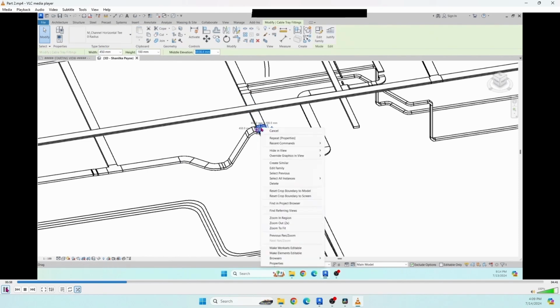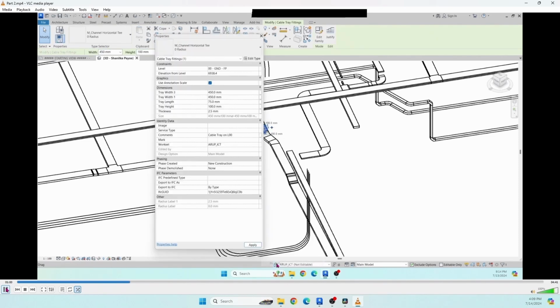Again we will see another fitting, the T. This is the final one. You can see all width, length, height, thickness, size are given. Again I will repeat, width 3 means branch width and width 1 means running width.